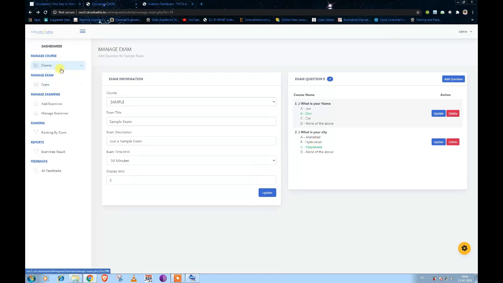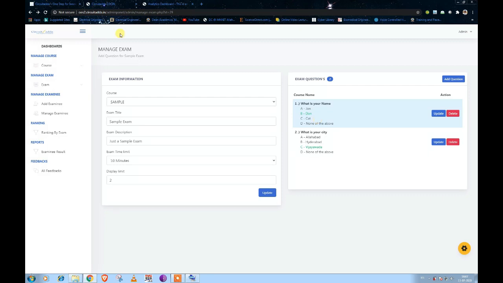So this is completely the admin panel, where the admin can add the students. By using manage course, you can add a course. By using manage exam, you can add the exam, and by using manage students, you can add the students to whom you want to give the online exams. After adding the questions, you can go into the manage exam option and add the questions to that particular exam. This is how the teacher will log into the admin panel, create a course, and add some subjects in the course, all these things.